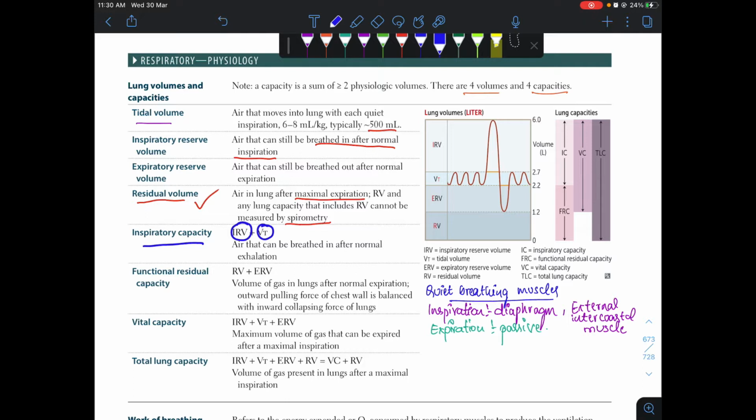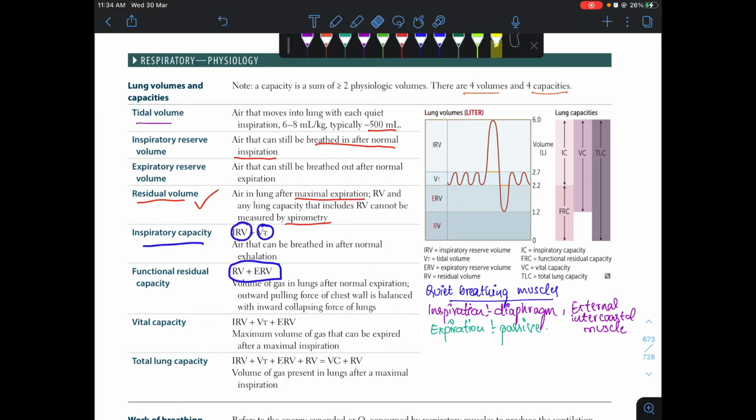This is the amount of air that is left in the lung after normal expiration. After normal expiration we breathe out the tidal volume, and the amount of air that is left in the lung includes expiratory reserve volume and the residual volume. Residual volume is the volume that we cannot measure by spirometry, and it is the volume left even after maximal expiration. And residual volume along with the expiratory reserve volume makes the functional residual capacity.